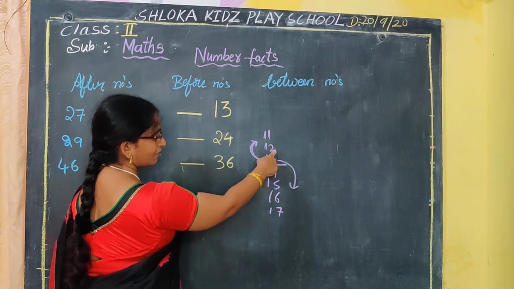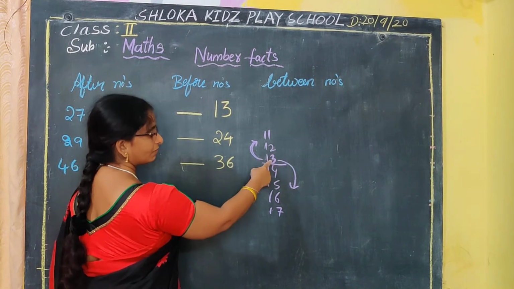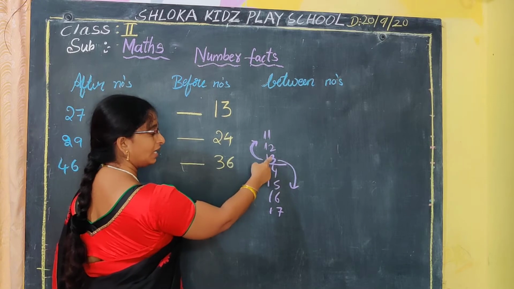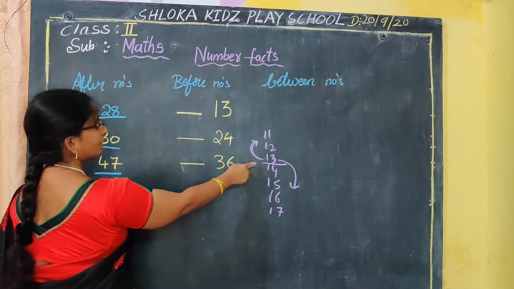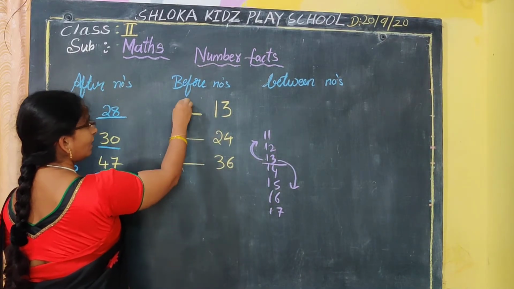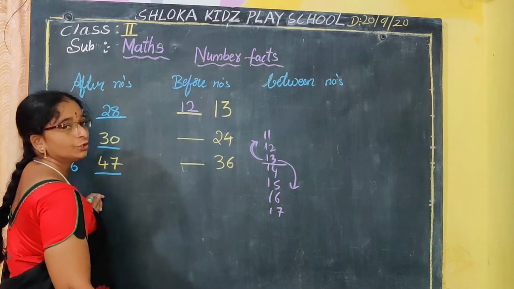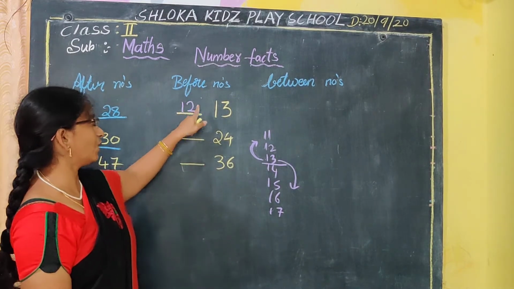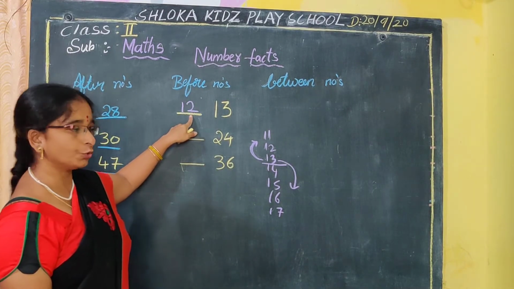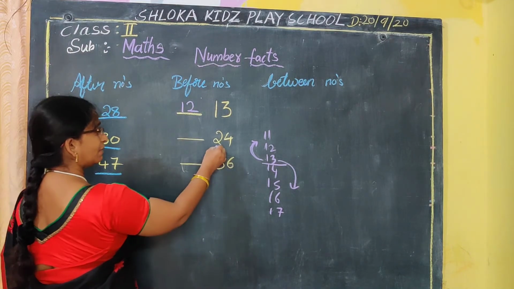For this 13 before number is what nana here? 12. 13 కంటే ముందు ఏ నెంబర్ ఉంది నాన్న? 12. So for 13 the before number is what nana? Yes, 12. For 13 the before number is 12. So now you tell me nana, 24.